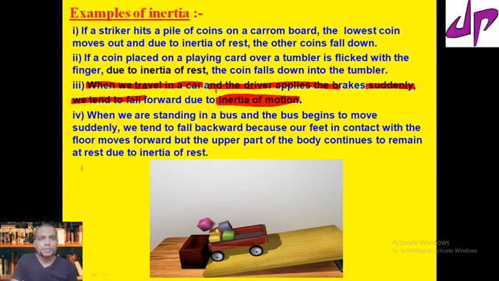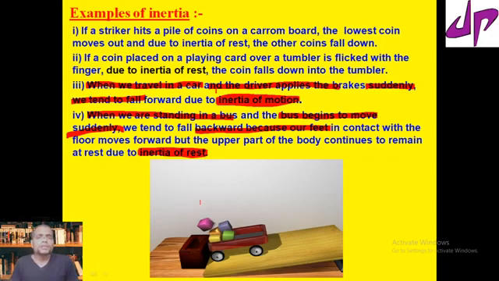One more example: when we are standing in a bus and the bus begins to move suddenly, we will fall backwards. That is because of inertia due to rest, because the bus is initially at rest, not moving at all.